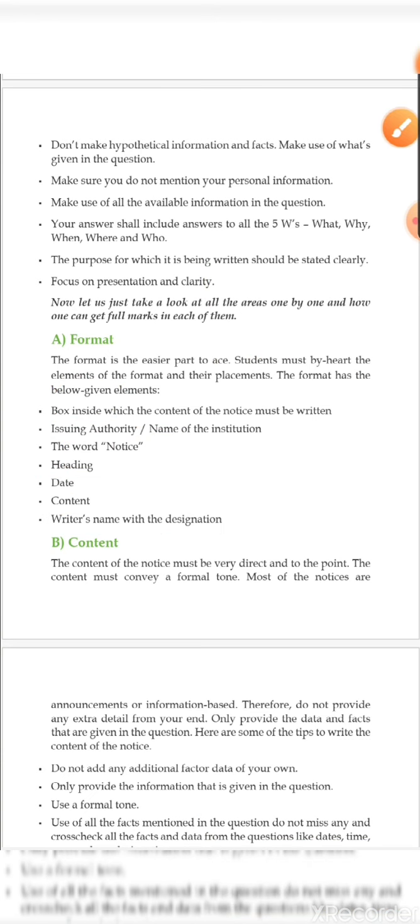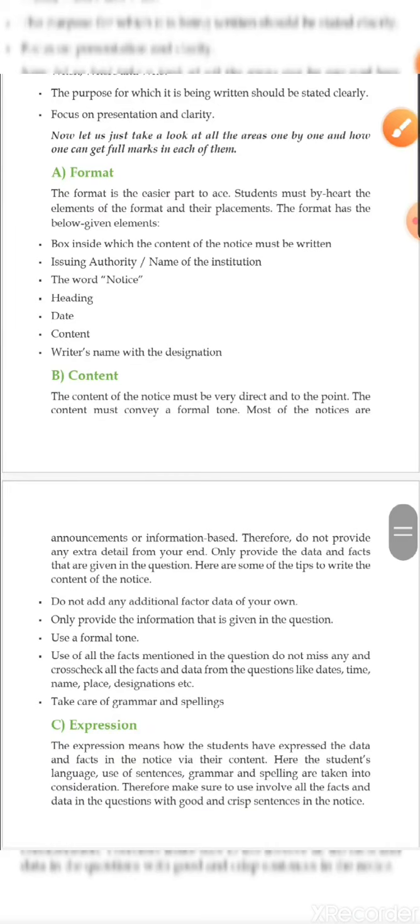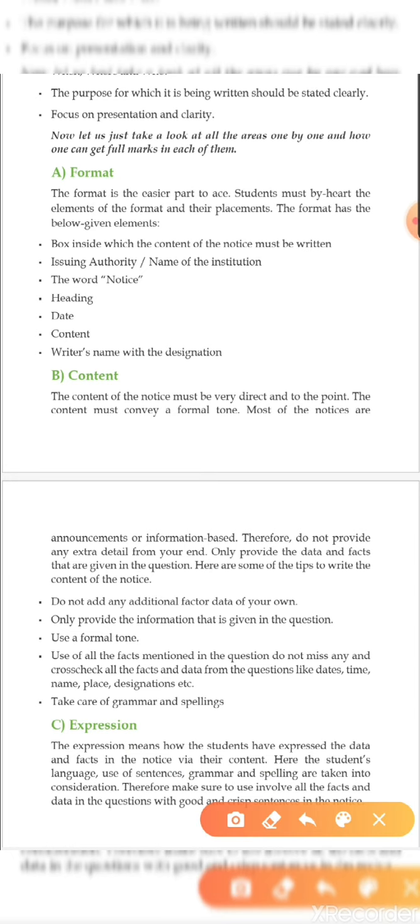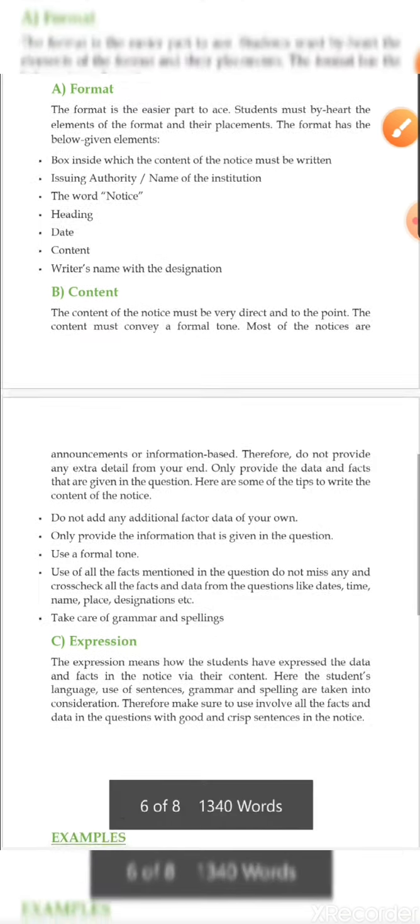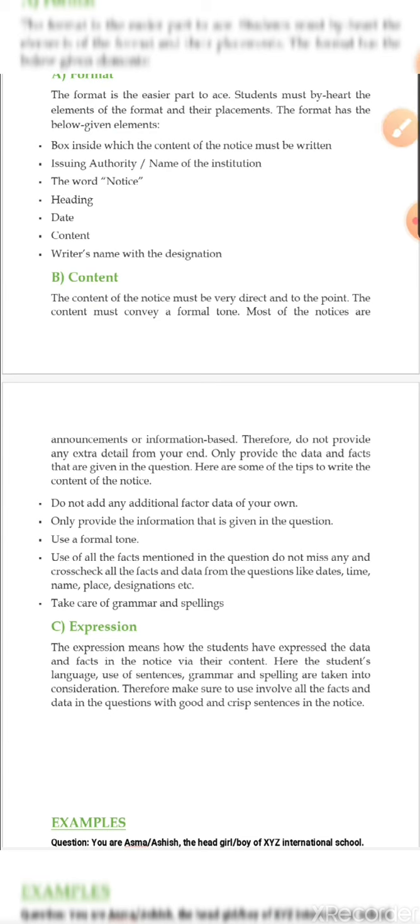Okay, next comes what? Content. Okay, now what should be there in the content? The content of the notice must be very direct and to the point. The content must convey a formal tone. Most of the notices and announcements are information based, therefore do not provide any extra detail from your end. So that is very much important. Whatever is there, do not provide any additional data. That means whatever there is in the question, provide the information till that much only. No need to give any extra information. Okay, right. The tone has to be very much formal, and don't miss any point which is given in the question.